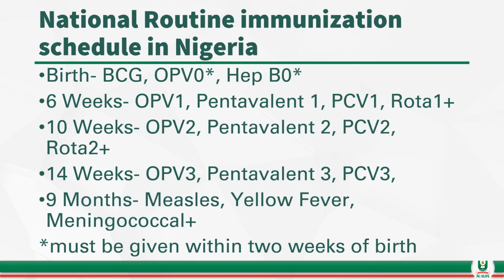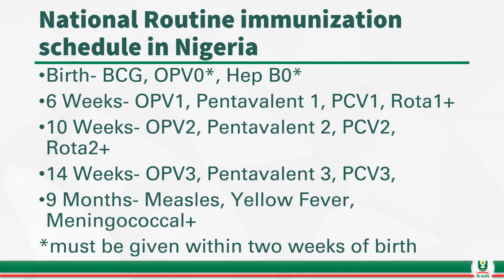So we have the National Routine Immunization Schedule in Nigeria. That is the WHO Routine Immunization Schedule, which has components of vaccines and which is a template that most countries use to develop their own immunization schedule based on their own health circumstance. So in Nigeria, at birth, people take BCG, oral polio vaccine, the first dose, and hepatitis B, the first dose. And then at week 6, we have the oral polio vaccine 1 and the pentavalent vaccine 1.